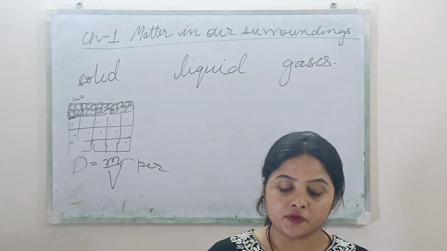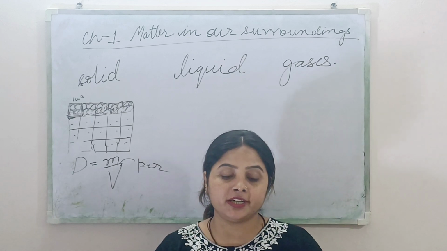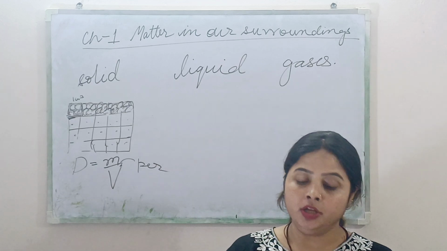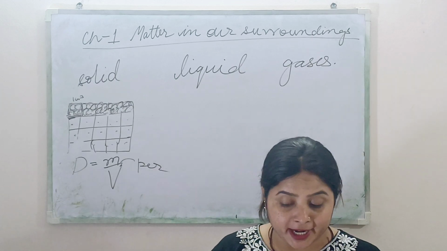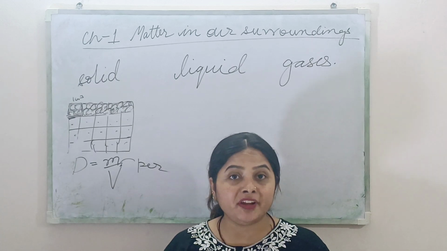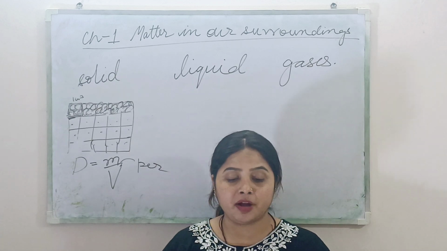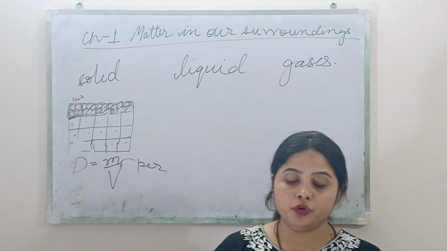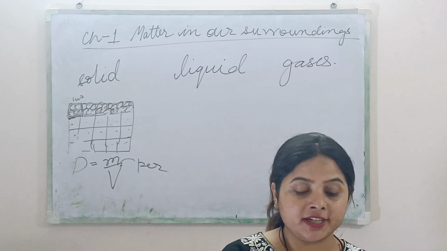I hope the properties of solids are clear to you. Very first property is solids have fixed shape and fixed volume. Solids cannot be compressed much. Solids have high density. They are heavy. Why are they heavy? Because they have high density. Solids do not fill their container completely and solids do not flow. Alright, the properties of solids are clear to you.